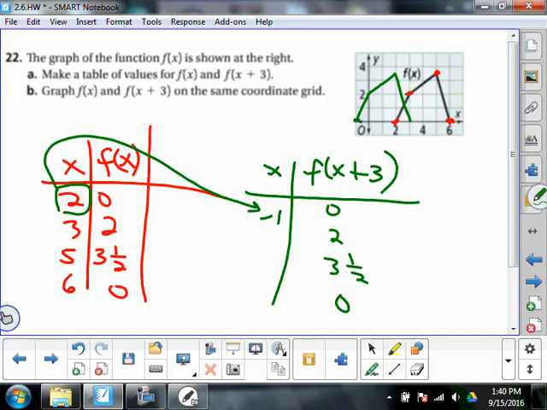Isn't that going to be negative 1? And then instead of the other x coordinate being 3, it's going to be 0. And then instead of this x coordinate of 5, that's going to be 3 less than that, or 2. And then the last one will be 3.